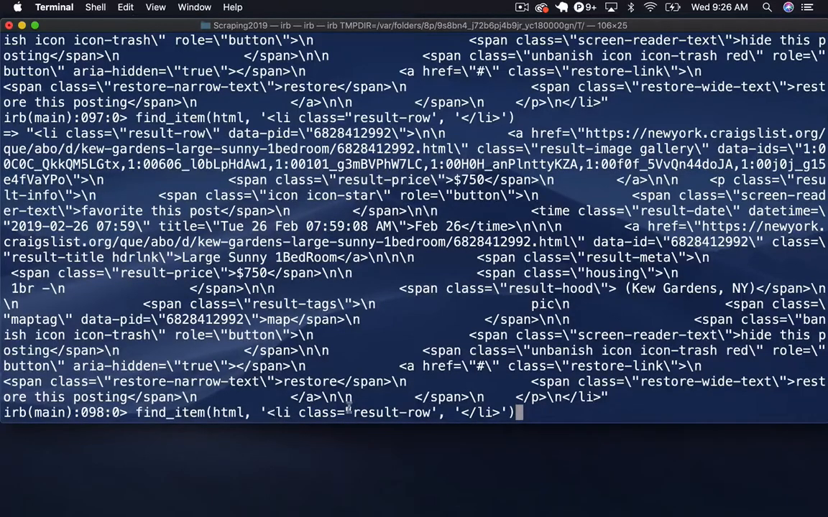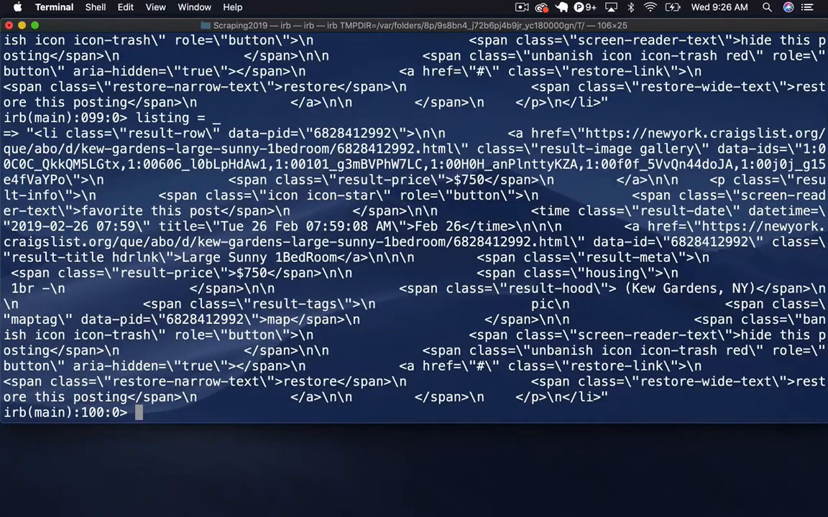this li class equals row result, and we were leaving off a closing quote here as well as anything else, because this kind of has other things in it potentially. We just want to say this is the identifier we're looking for, the starting bit of the tag, and then we were closing off there. And so we could say find item, and we'll say listing equals underscore to set that equal to that, and